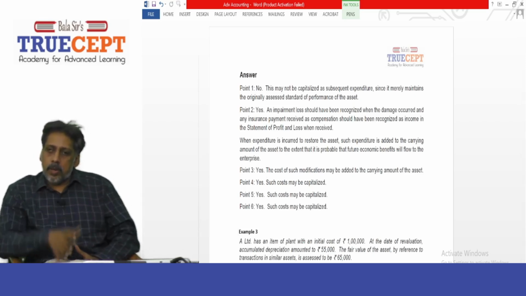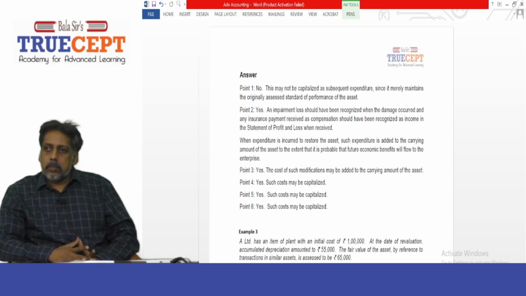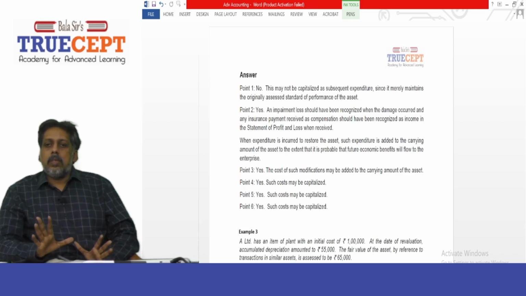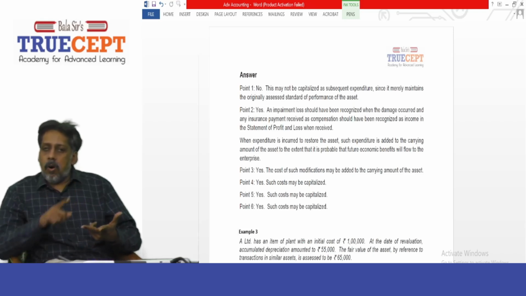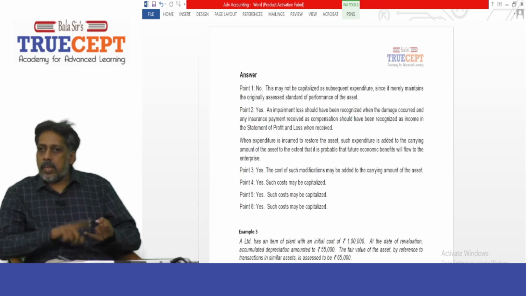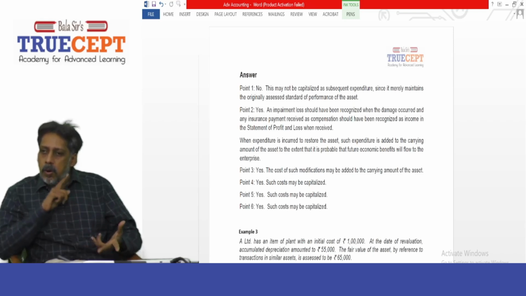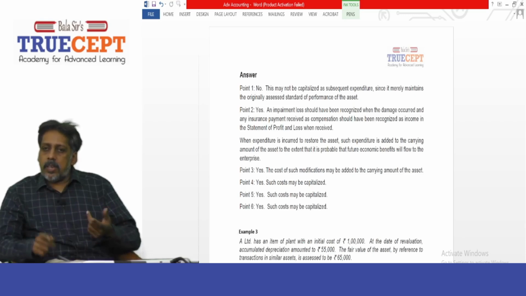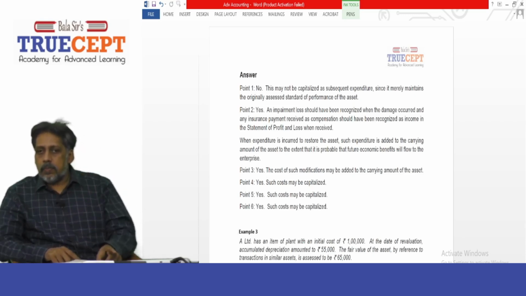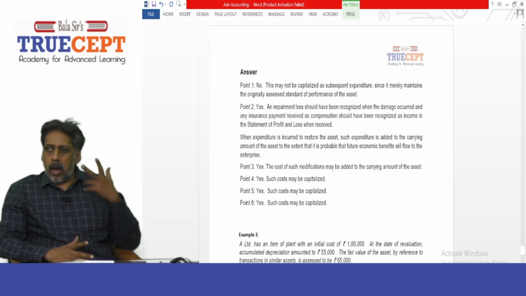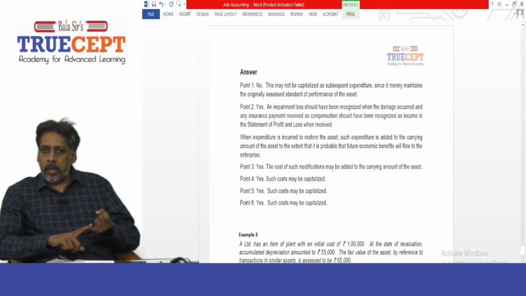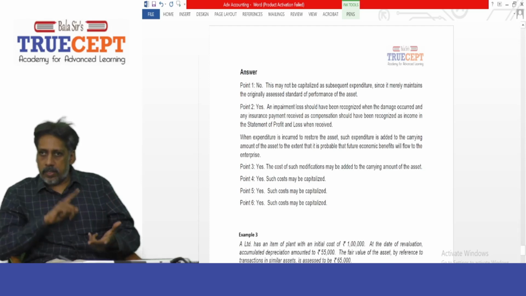Okay. Here we go. Point 1: this may not be capitalized as subsequent expenditure since it merely maintained the originally assessed standard of performance of the asset. Basically, there is no future economic benefit as such. It is just going to maintain the asset in working condition. Therefore, it is not a capital expenditure, not to be added to the cost of the asset. Okay, now we shall go ahead with the second point in the question.